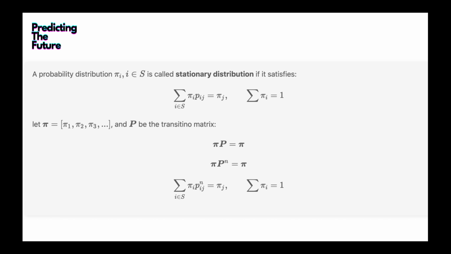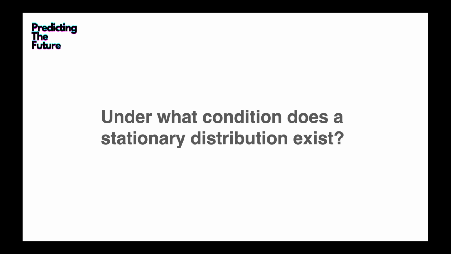So this is a constant vector pi. It doesn't change. So after n steps, the probability doesn't change. This is actually what is meant by a stationary distribution.